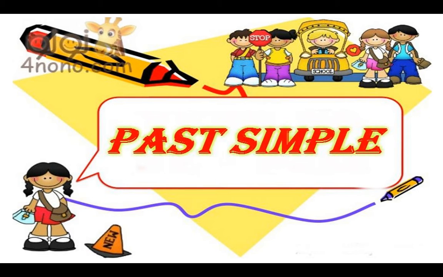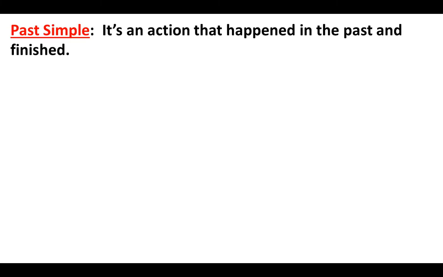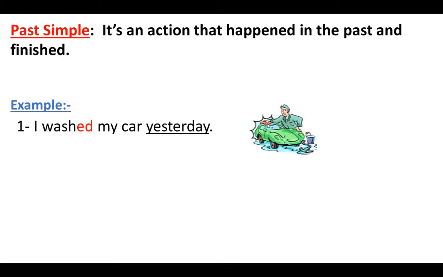Hope you're doing well. Today we're going to talk about past simple, but in negative form and question form. Before talking about negative form, let's revise quickly what we mean by past simple. As we said before, past simple is an action that happened in the past and finished. For example, I washed my car yesterday.